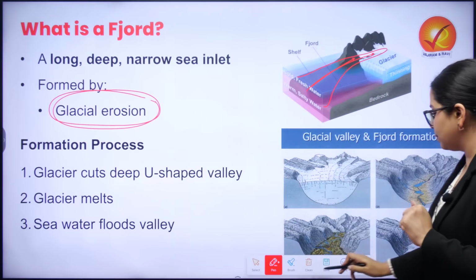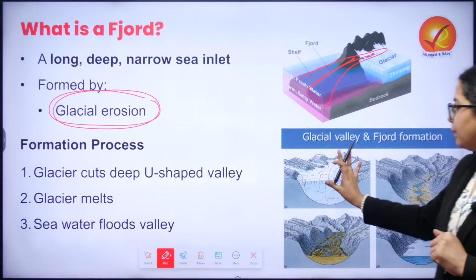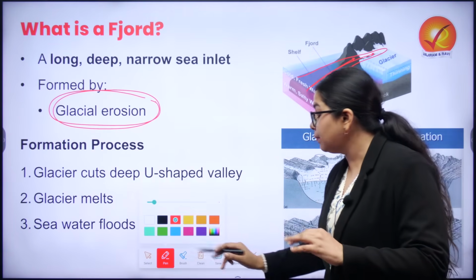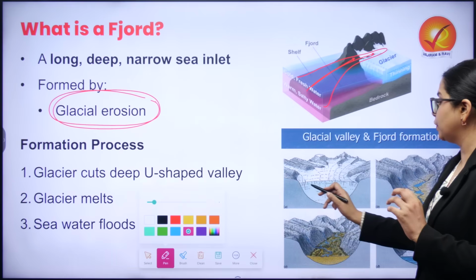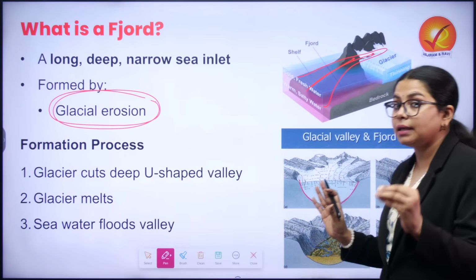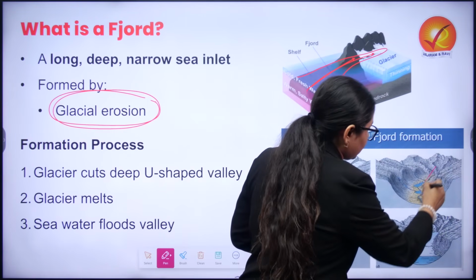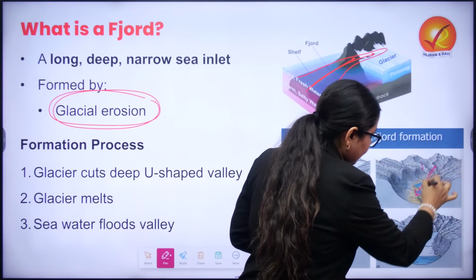Now to understand this better, let us look at this given diagram. You can clearly see we have a glacial valley present. The characteristic shape of a glacial valley has always been U-shaped. They are also known by the name U-shaped valley. Now when we see the movement of the glacier, it is in this direction.